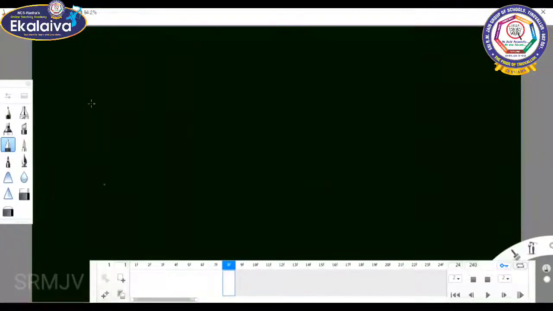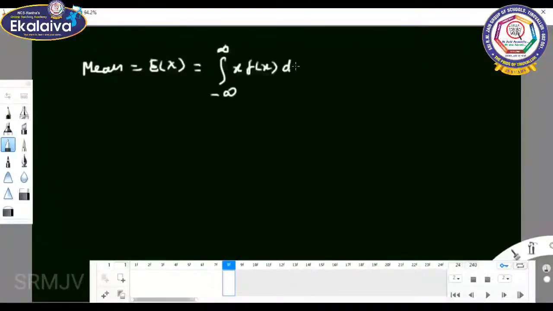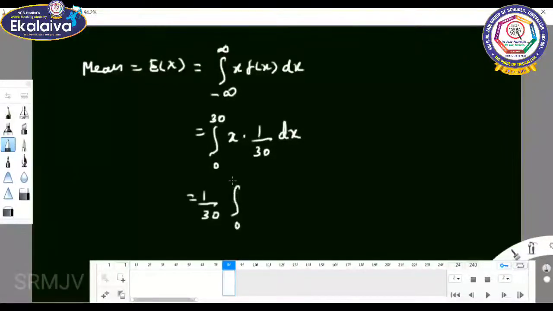They are asking about the expected value of the random variable, that is E of x. E of x, for a probability density function, equal to integral from minus infinity to plus infinity of x f of x dx. So the limit is given as 0 to 30, x into f of x, 1 by 30, into dx. So 1 by 30 is constant, you can take it out, integral 0 to 30 of x dx.